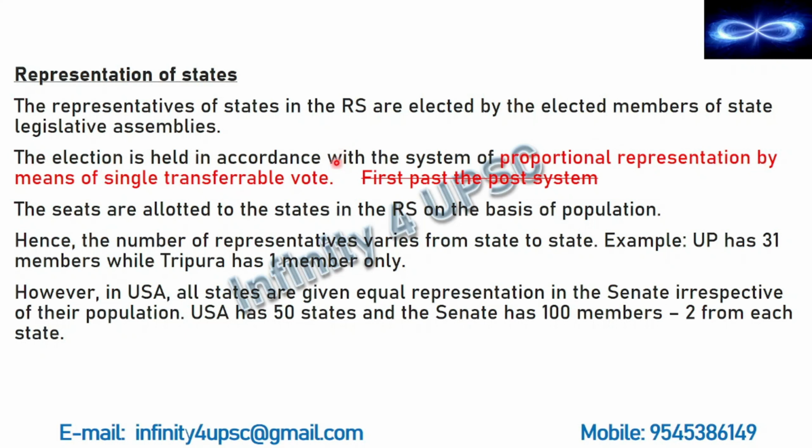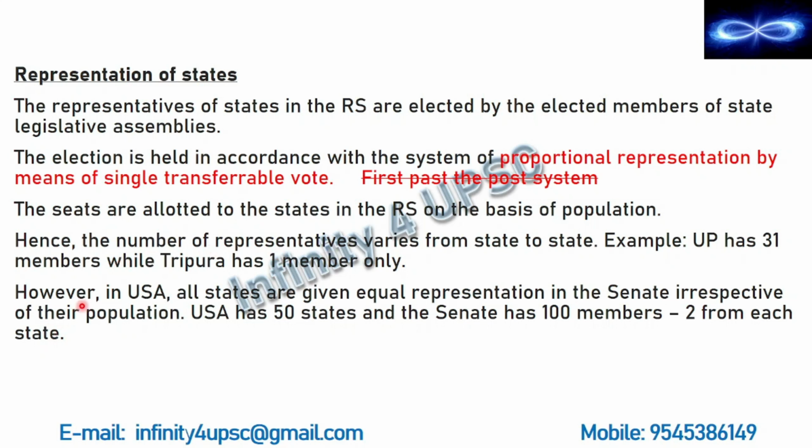I hope you have understood both these concepts properly, both the modes of elections. The seats are allotted to the states in the Rajya Sabha on the basis of population. We have already seen this and we have already discussed why this should be discarded. Hence, the number of representatives varies from state to state. For example, UP has 31 members while Tripura has only 1 member.